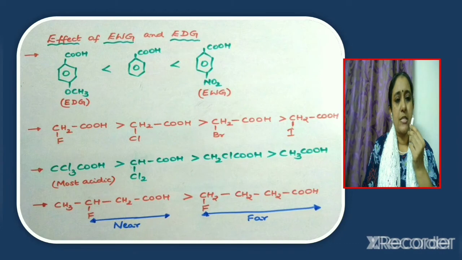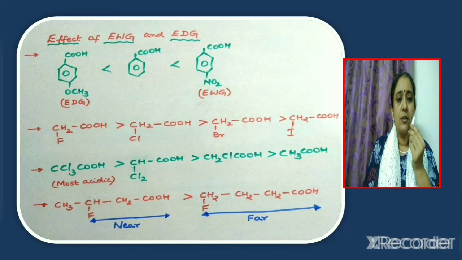Let us now discuss the effect of electron withdrawing group and electron donating group on the acidity, or on the acid strength, of carboxylic acids. Three different compounds are given here: 4-methoxybenzoic acid, then benzoic acid, and 4-nitrobenzoic acid. The first compound, 4-methoxybenzoic acid, contains an electron donating group, the OCH3 group. So it will be least acidic.